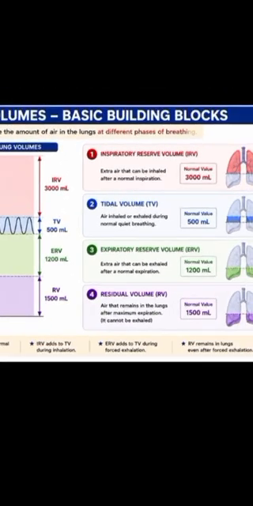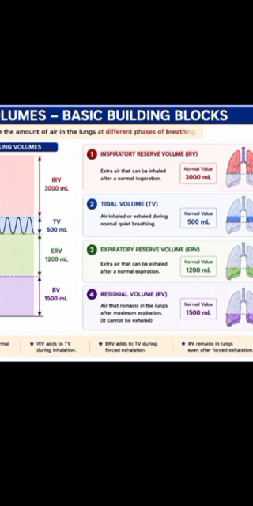First one is inspiratory reserve volume, abbreviated as IRV. What is inspiratory reserve volume? It is extra air that can be inhaled after a normal inspiration. When we take a normal breath, when we inhale normal tidal volume, after that we can forcefully inhale some extra air. That volume of air is known as inspiratory reserve volume. The normal value of inspiratory reserve volume is 3000 milliliters.